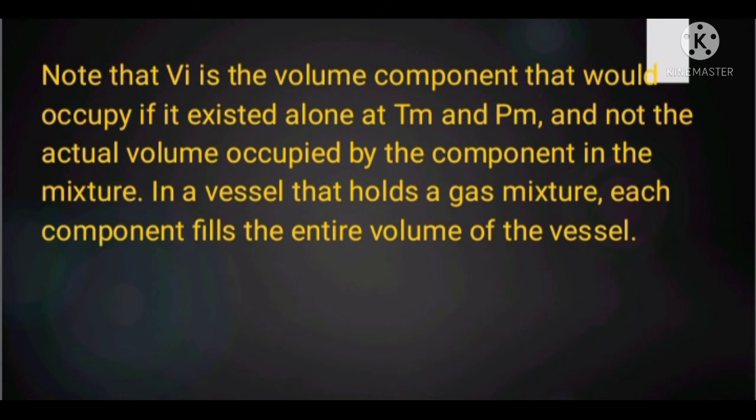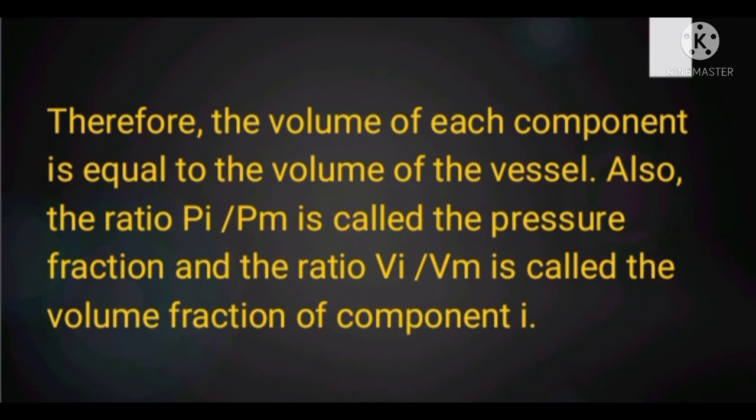Note that Vi is the volume a component would occupy if it existed alone at Tm and Pm, and not the actual volume occupied by the component in the mixture. In a vessel that holds a gas mixture, each component fills the entire volume of the vessel.